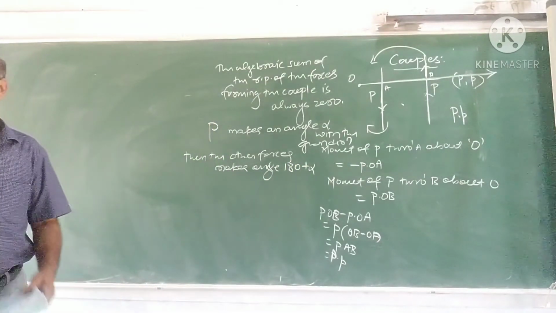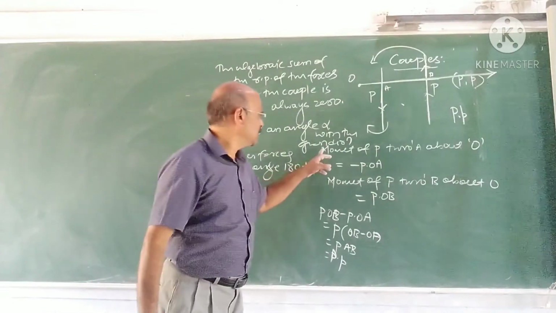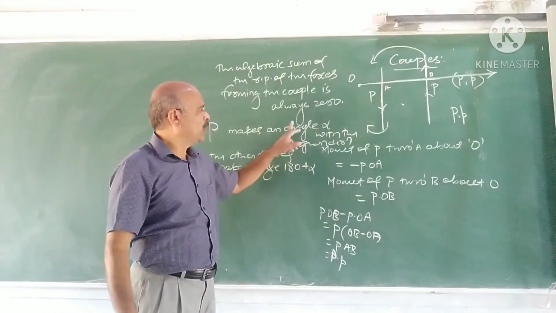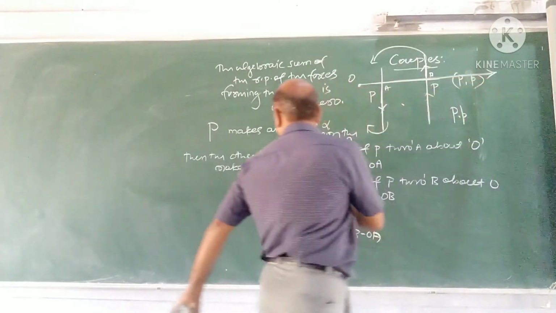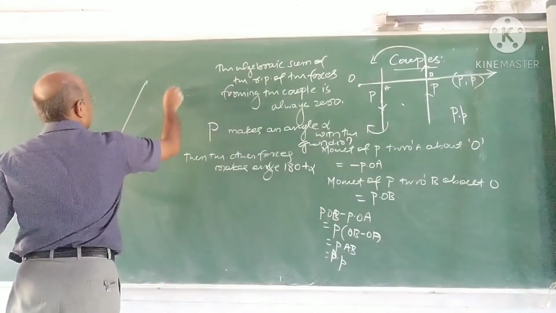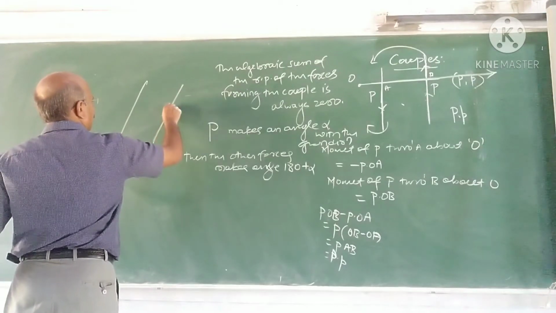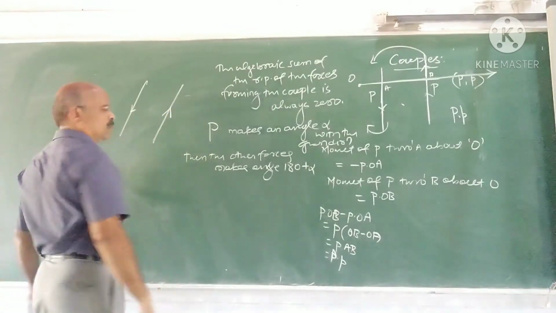All of you agree with this? You can understand this one. If one of the forces, say this force, I take here. These are the forces of the couple. Correct?